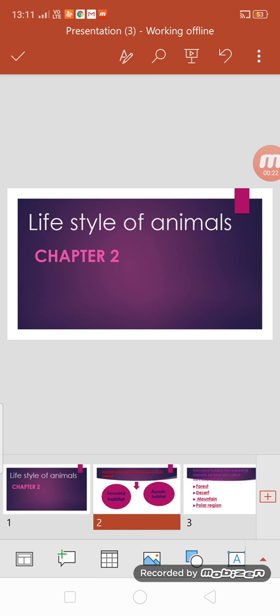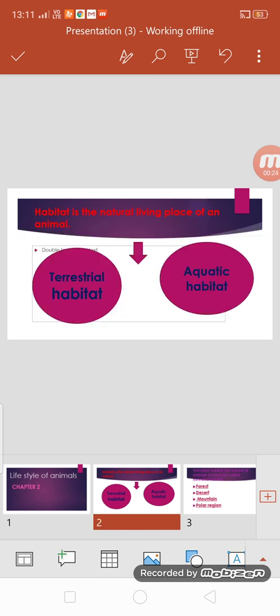But before starting with the main concept, we need to understand the meaning of the term habitat. What is habitat? As you can read out, habitat is the natural living place of an animal, right? So basically it is a place where an animal can give birth to its young ones and bring them up safely. For example, the habitat of lion is forest.